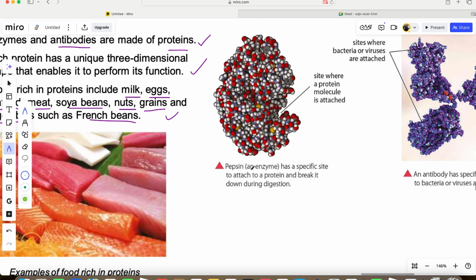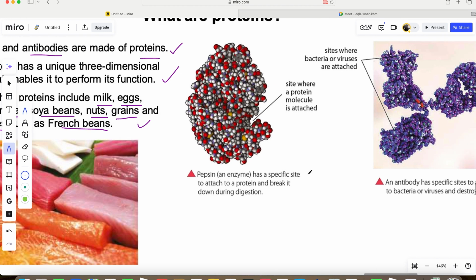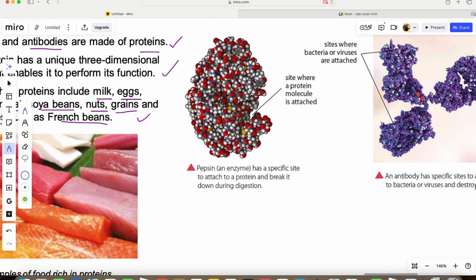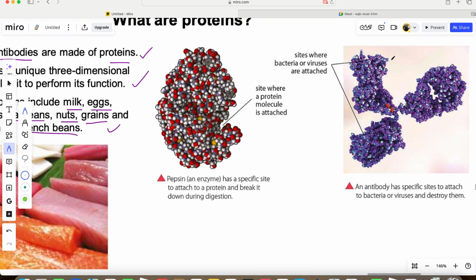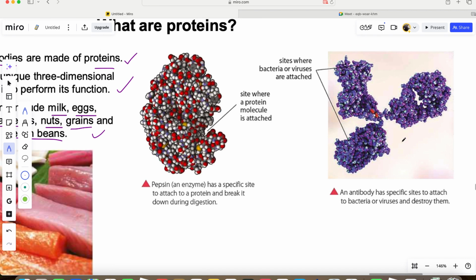And the enzymes of protein include pepsin and trypsin. This is how the molecules are in the body. This is the site where a protein molecule is attached. This is the site where a virus or any other disease is attached in the body. So an antibody helps to. This is the structure of an antibody in your body, which is made from protein. Antibodies help to fight diseases, fight viruses and bacteria in your body.